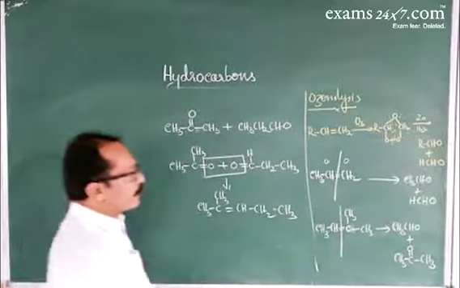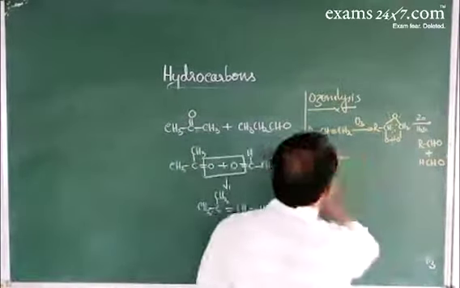Now, the next set of reactions is about oxidation reactions.